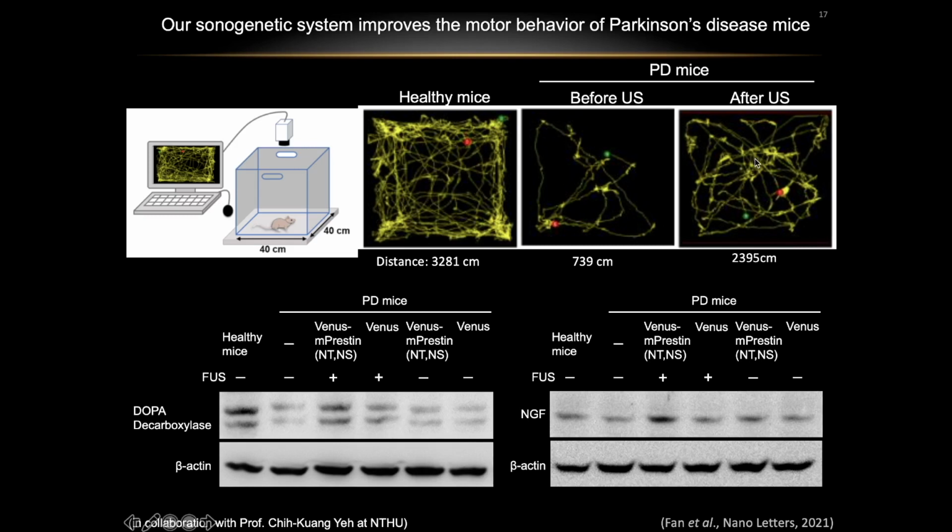After stimulation of the brain by our system, it can greatly improve their movement defects. It can also increase the key enzyme for dopamine synthesis and neurotrophic factors. So this is the example. I quickly showed you how we use medical ultrasound to control cells and also to treat related diseases.